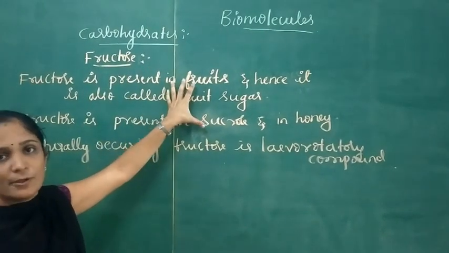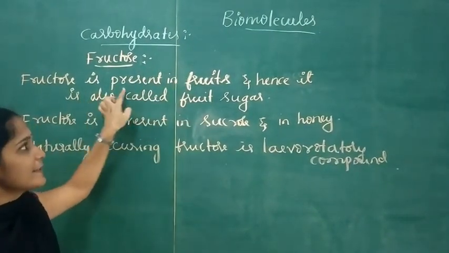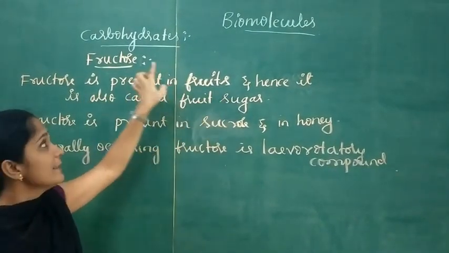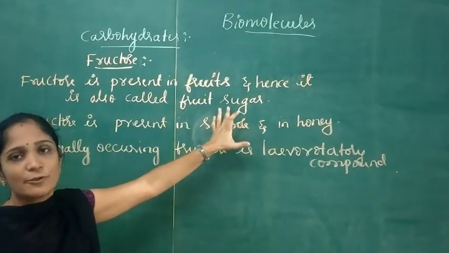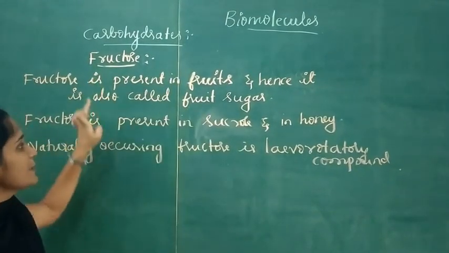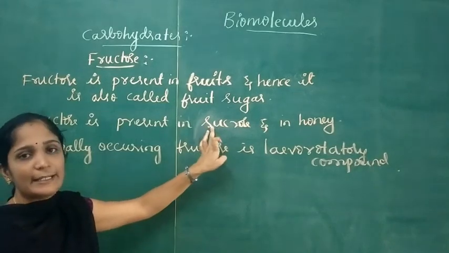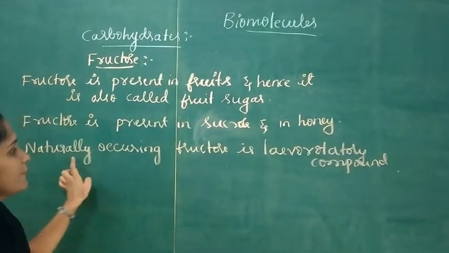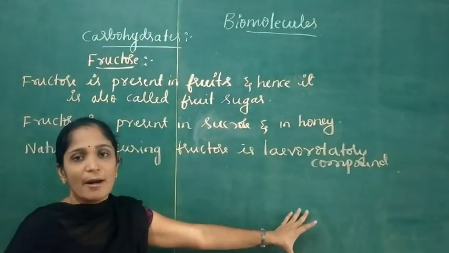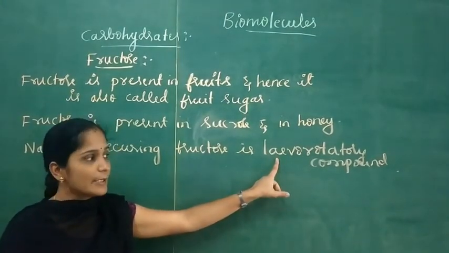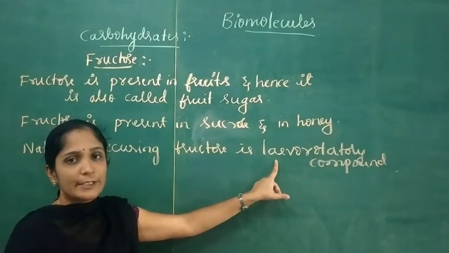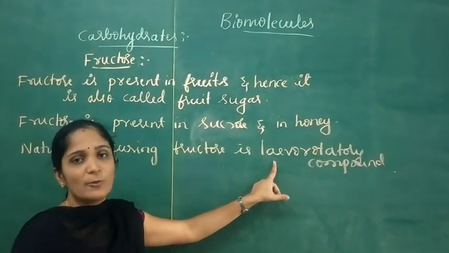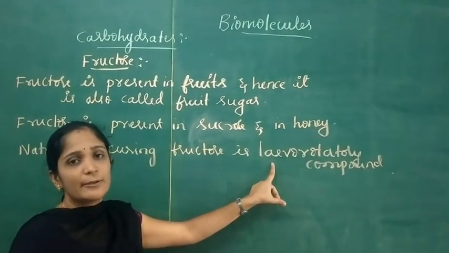Fructose is a monosaccharide. It is present in fruits and hence fructose is also called fruit sugar. Fructose is also present in the disaccharide sucrose and in honey. Naturally occurring fructose is a levorotatory compound. That means a compound which rotates the plane polarized light towards the left is called a levorotatory compound.